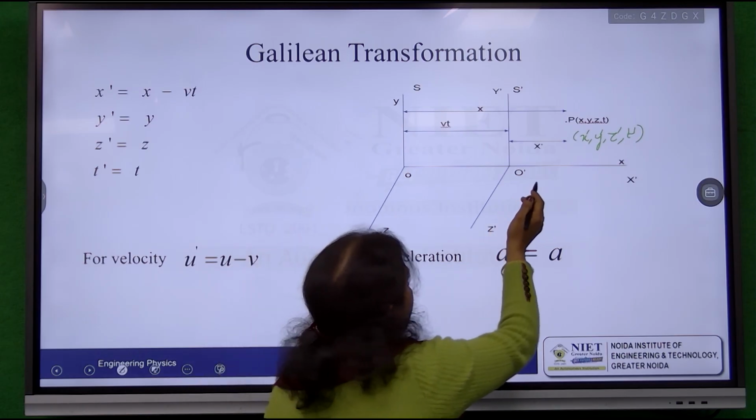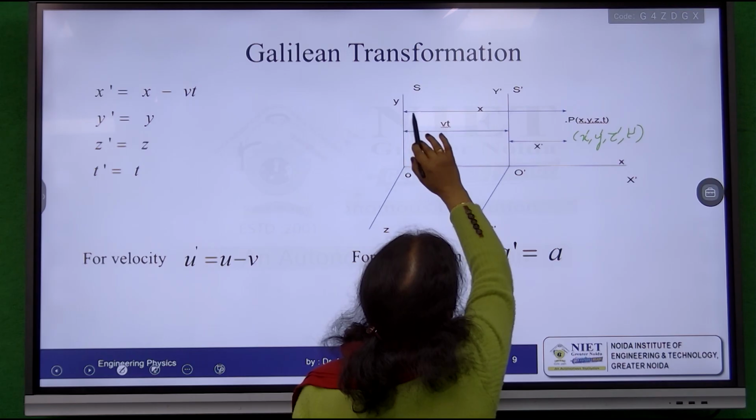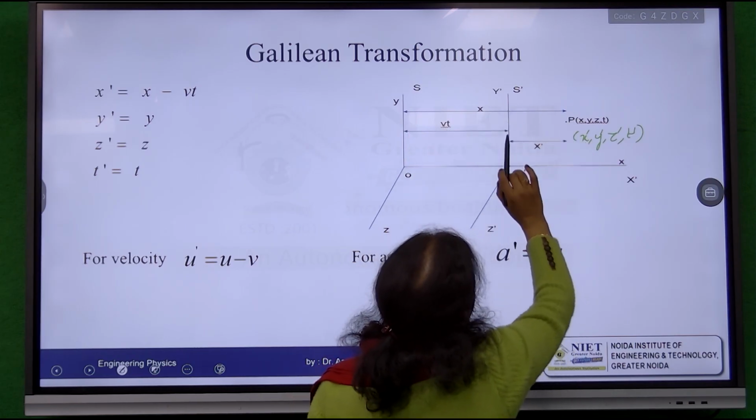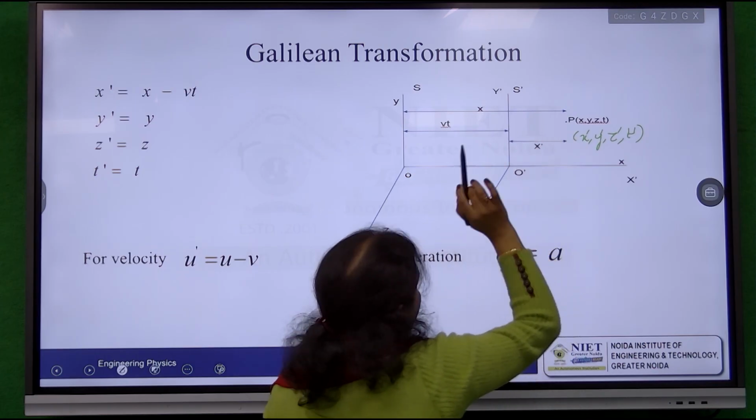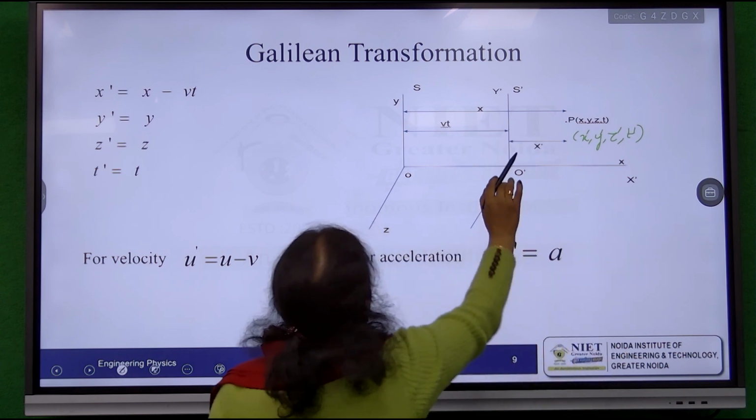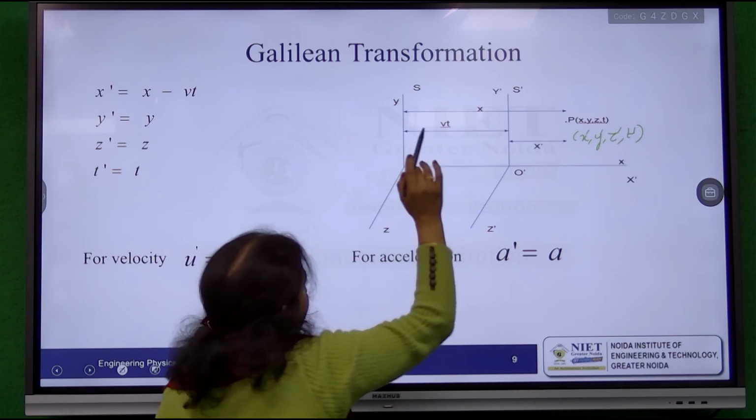Now when we are talking about this observer O, we can see that the distance from this point to point P is x, but for this observer O dash, the distance from O dash to P is x dash. Now when we correlate the observations of these two, we can see that x dash will be equal to x minus vt. What is vt?